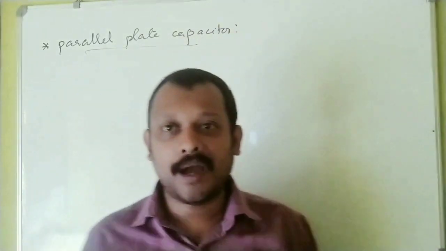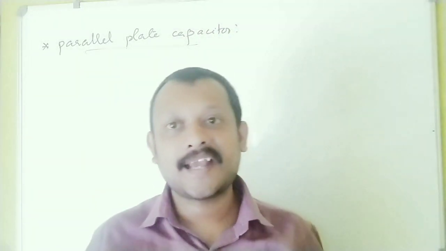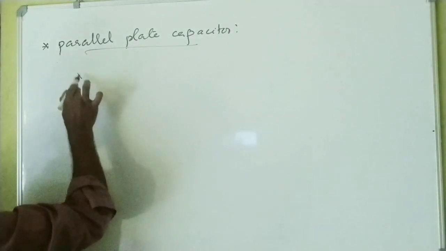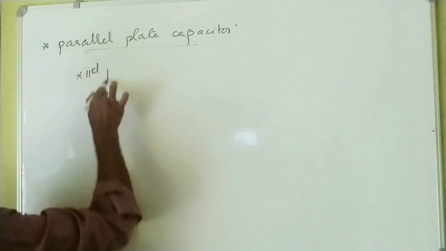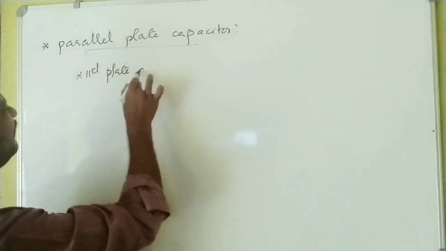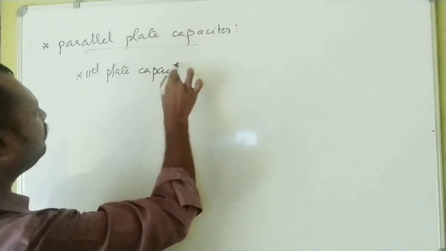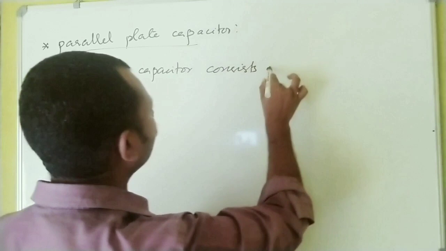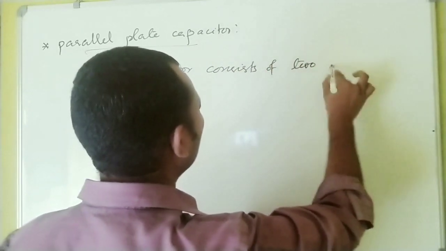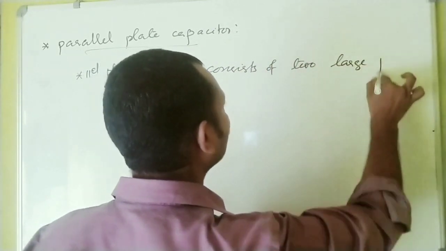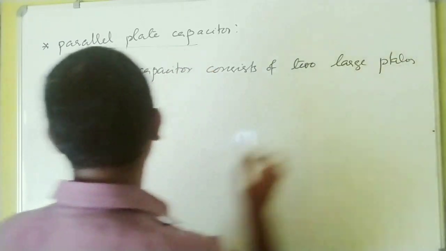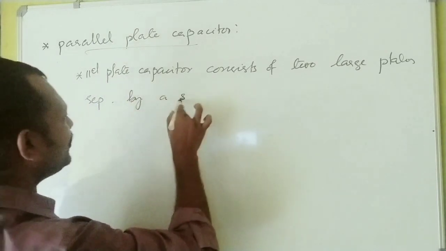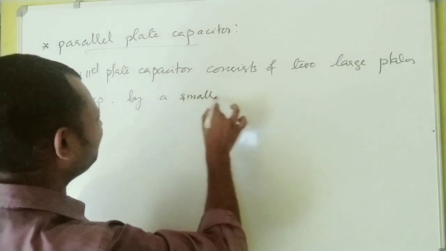What do you mean by a parallel plate capacitor? Let me tell you, a parallel plate capacitor consists of two large plates separated by a small distance.